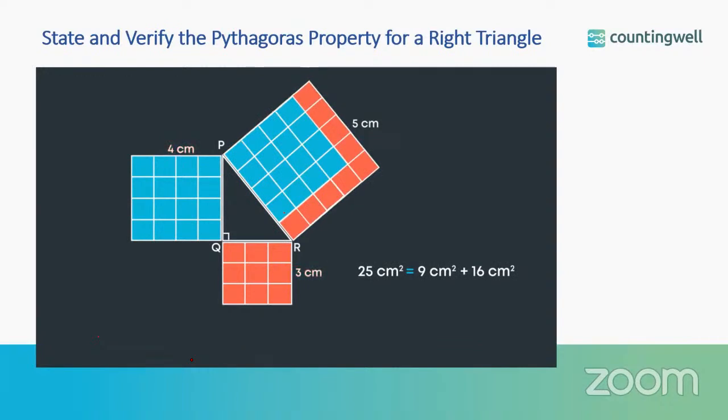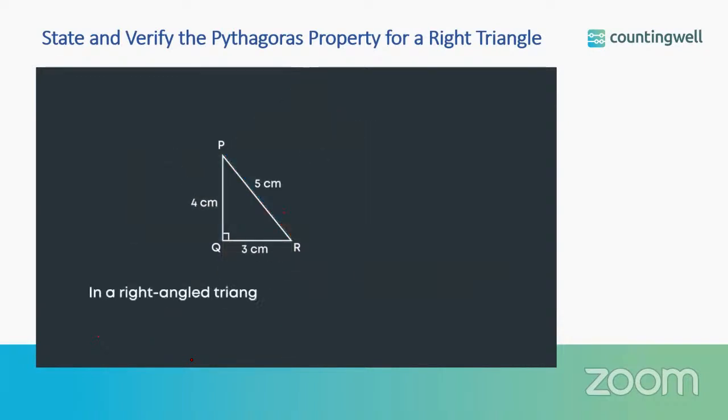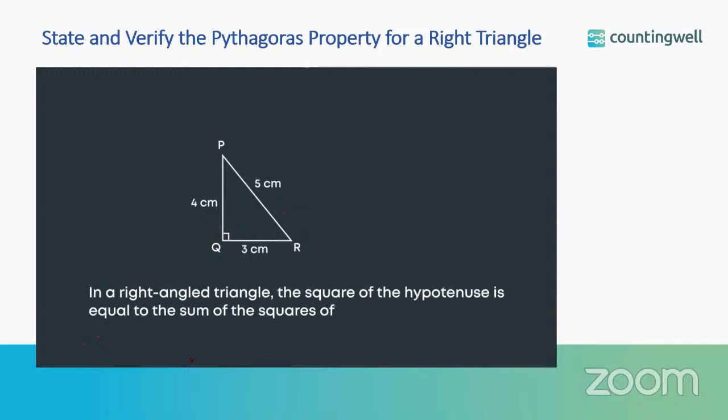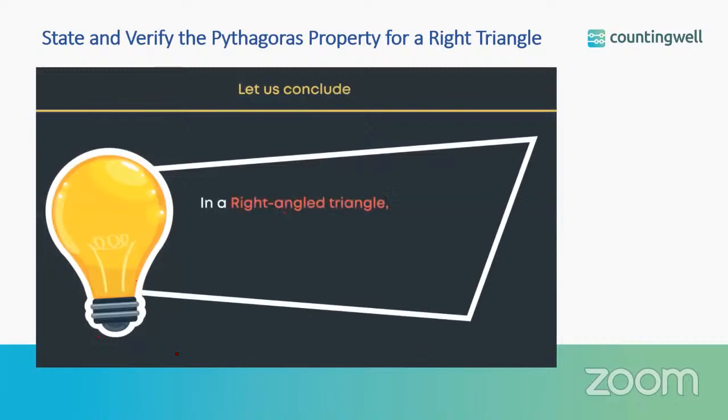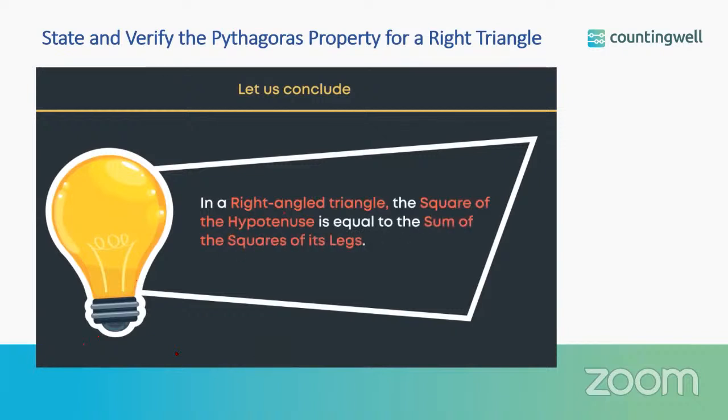From this, we can write PR square is equal to the sum of the squares of sides PQ and QR. In general, we can say that in a right-angled triangle, the square of the hypotenuse is equal to the sum of the squares of its legs. This is known as Pythagoras property. Let us conclude. In a right-angled triangle, the square of the hypotenuse is equal to the sum of the squares of its legs.